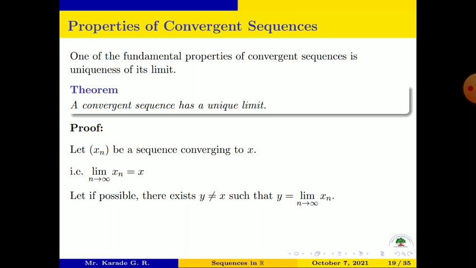This means we are supposing here that the sequence xn has two limits. The first is x and the second is y, and both these limits are not the same. That means the sequence xn has two different limits.